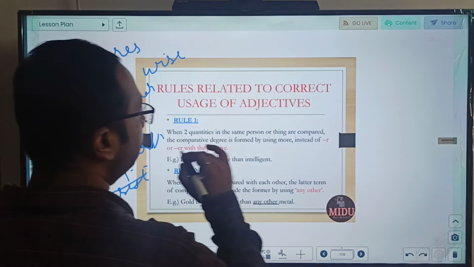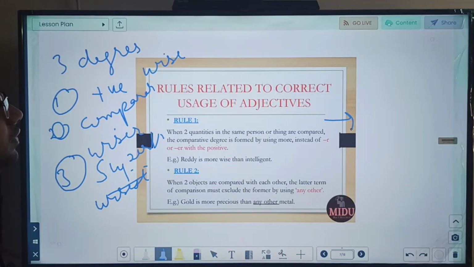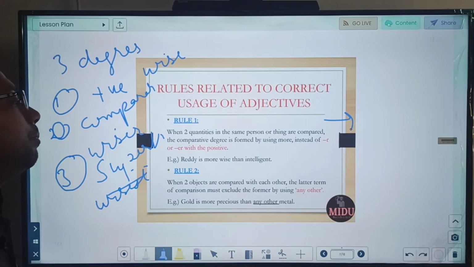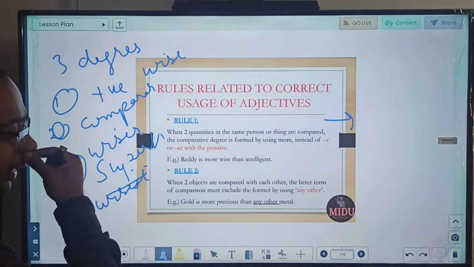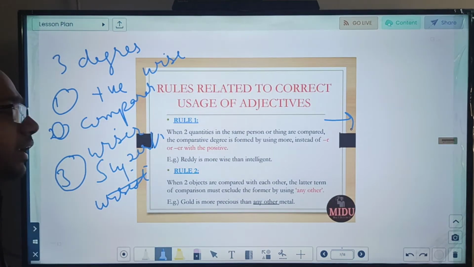In the first rule, it says that if 2 qualities of the same person or thing are compared, the comparative degree is formed by using more. In that case we will use more and we will not use R or ER. For example, Reddy is more wise than intelligent. In this case it means he is both wise and intelligent, but he is comparatively more wise. His wisdom is more compared to his intelligence.